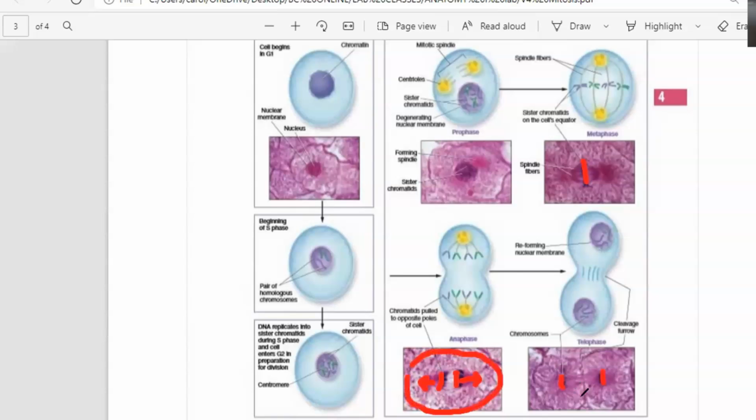Right here, you can see that there are two cells because you can even see there is now a gap in there. So you see here's one cell right there. There's a cleavage, you see that? Right there. And this cleavage right here, this cleavage right there. And the chromosomes are right here in the poles. So therefore, this is going to be telophase. You see the cleavage. In here, there's no cleavage. There's nothing in there. And the chromosomes are being pulled towards the poles. Right here, you can clearly see that the chromosomes are in the middle. And right here, there's a nucleus, and the chromosomes are going to be inside. So what is this one? Prophase, metaphase, anaphase, and telophase.